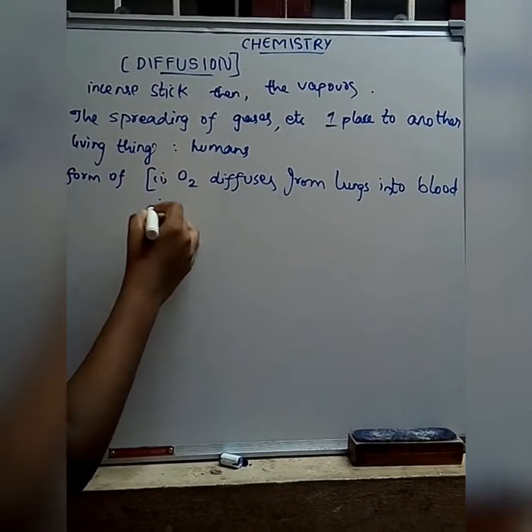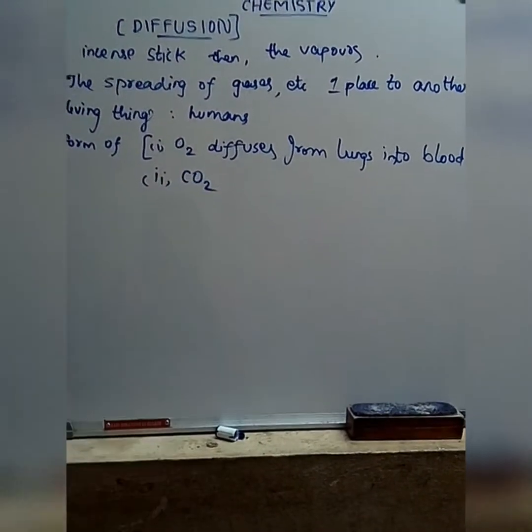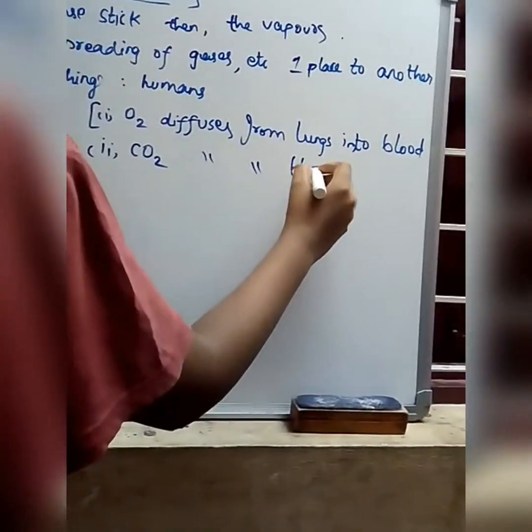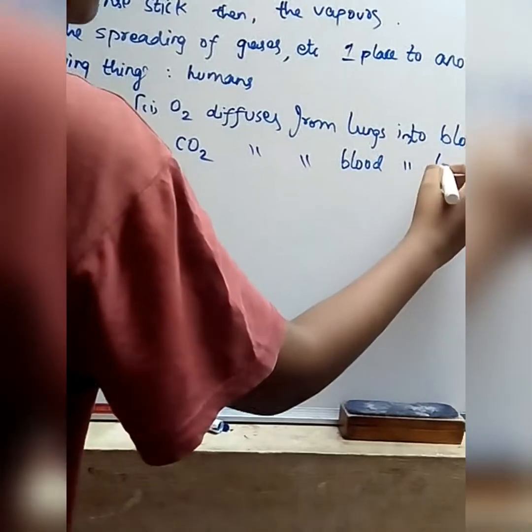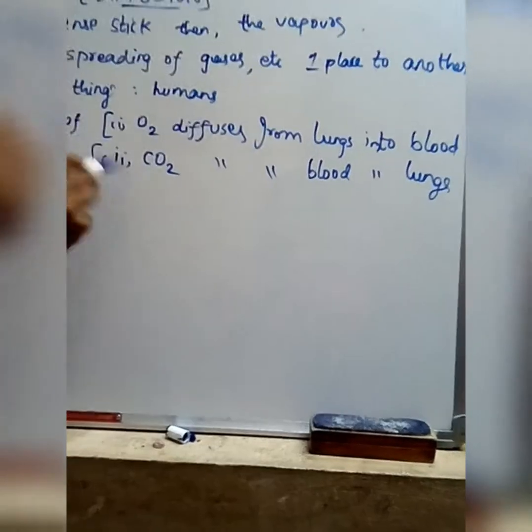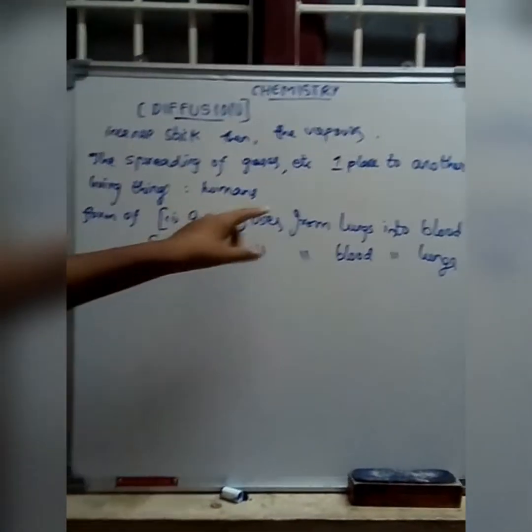Second, carbon dioxide diffuses in the reverse process, from blood into the lungs. Hence, diffusion occurs in living things also.